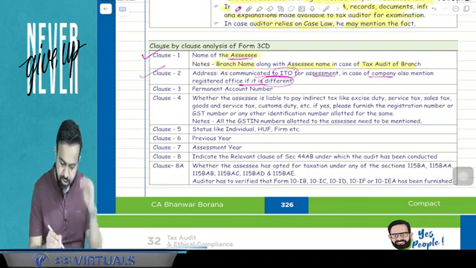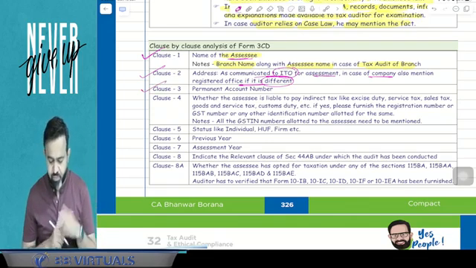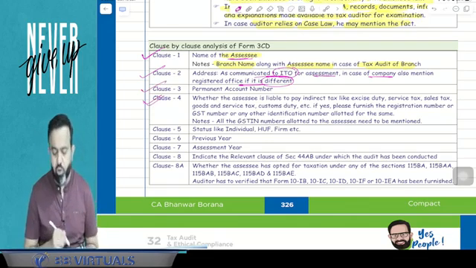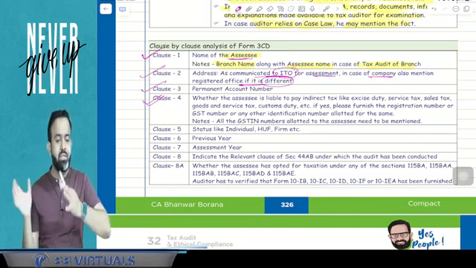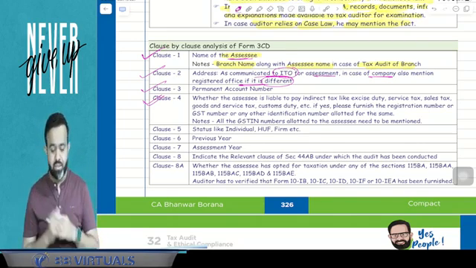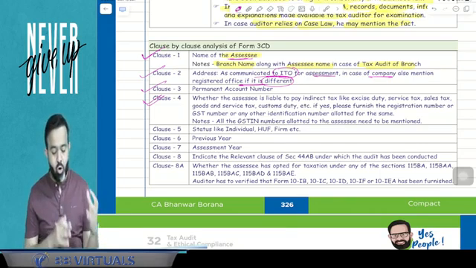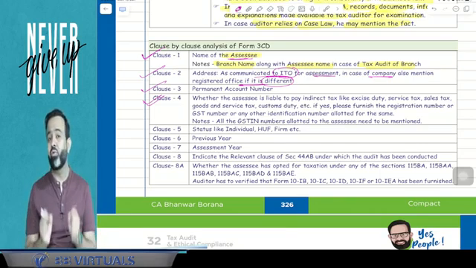Now the third is the permanent account number, or you can say the PAN number. Now the next part is clause number 4. Clause number 4 is related to whether the assessee has other registered numbers also, like under customs or excise, or a GST number. So that has to be written.